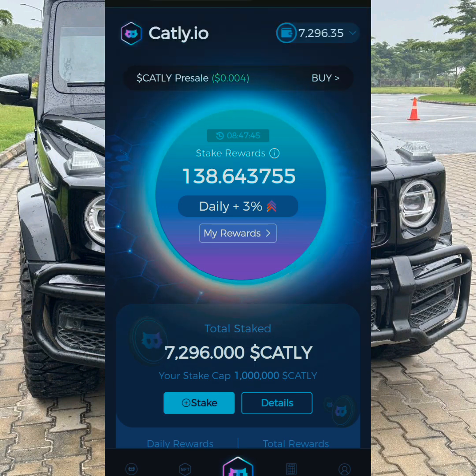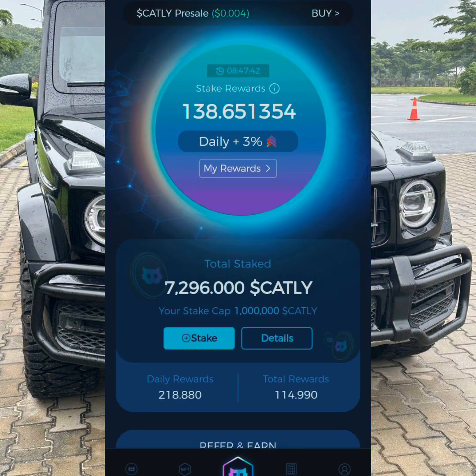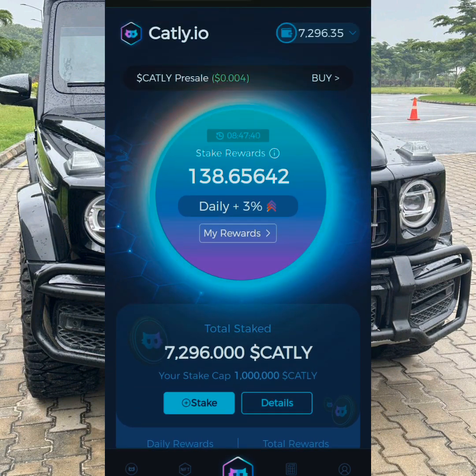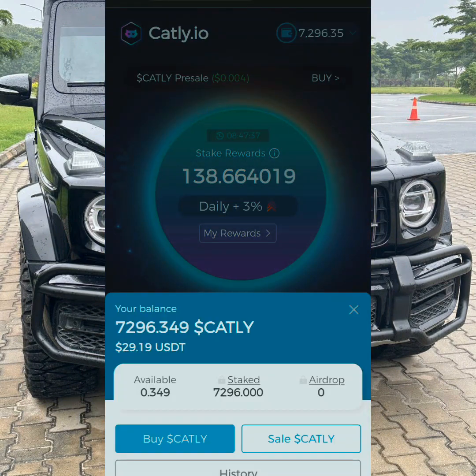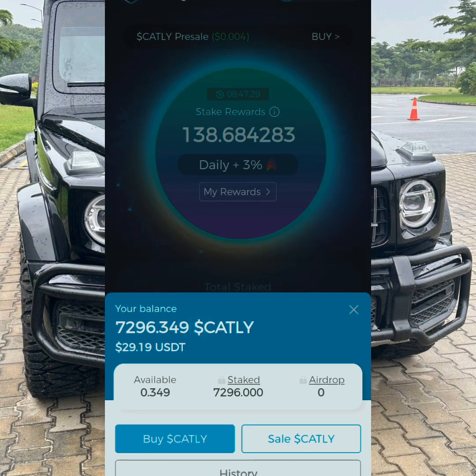It's because I got good results. That's why I just want to show you. Can you see that it has increased? Because I increased my balance, it has increased to 29.19 USDT. This money here, once it's 15 days, I'll come here to withdraw the money. It's very simple. And if you like, you can stake it till this coin goes live.